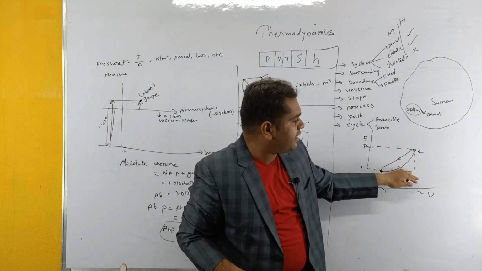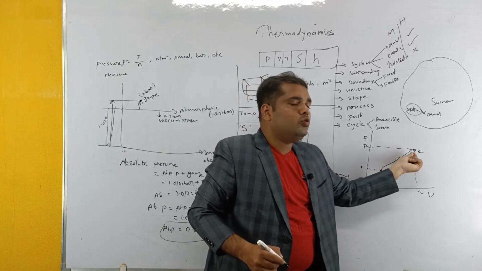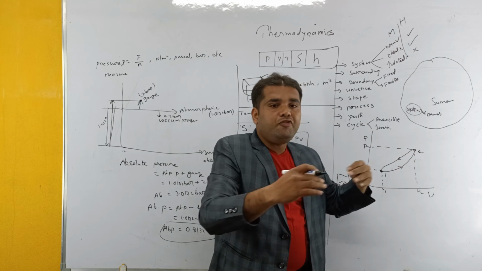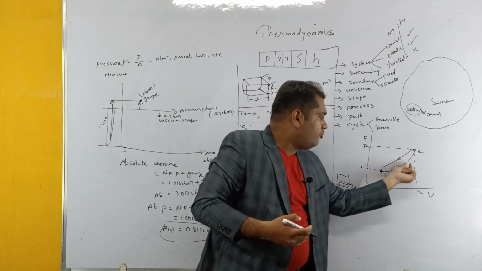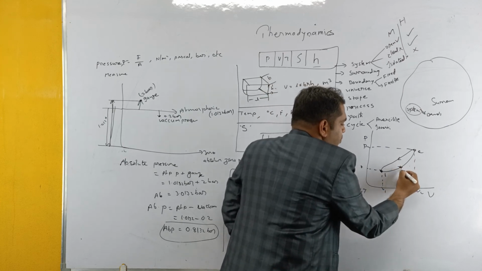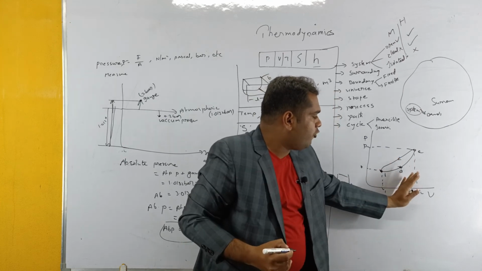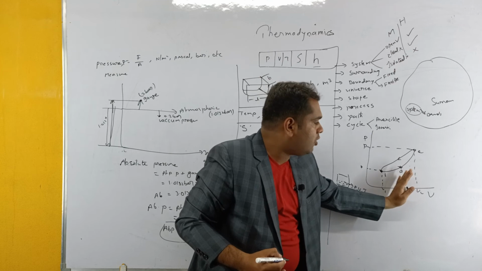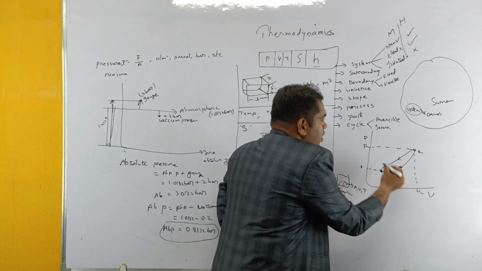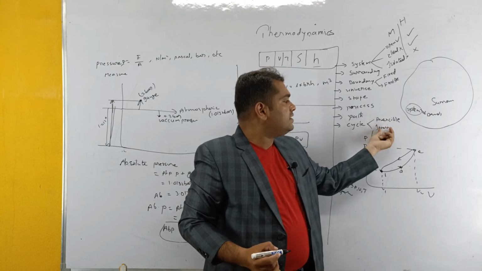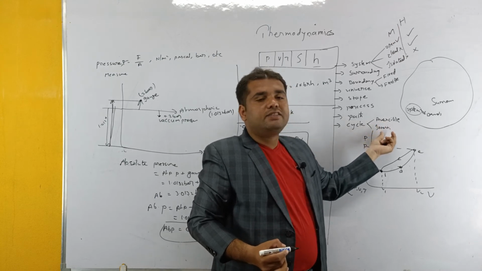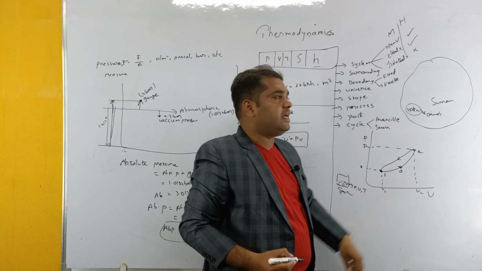During the process 1 to 2 or 2 to 1, if we repeat the terms in opposite, that means I heat from 1 to 2 and let there be an intermediate point A. If I stop at point A and start cooling, and I get the same properties, then it is said to be a reversible cycle. If it doesn't get the exact properties, then it is an irreversible cycle.